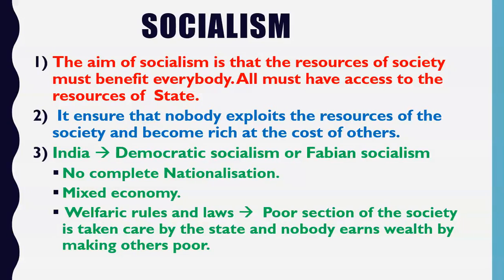The government will open educational institutes, schools, colleges, universities. So people who cannot afford education on their own because they are poor can go to government schools, government universities, and it is the responsibility of the government to provide them education. It is the responsibility of the government to provide us good roads. It is the responsibility of the government to provide us clean and neat water. So this is democratic socialism or Fabian socialism, where the government takes care of the poor section of the society.